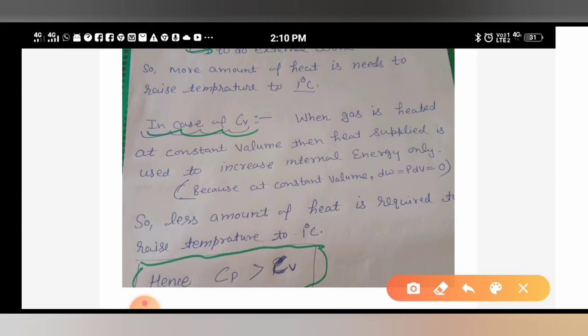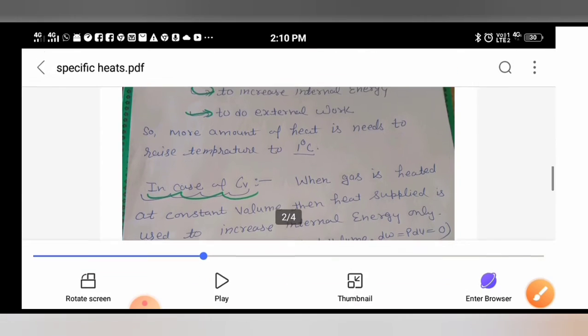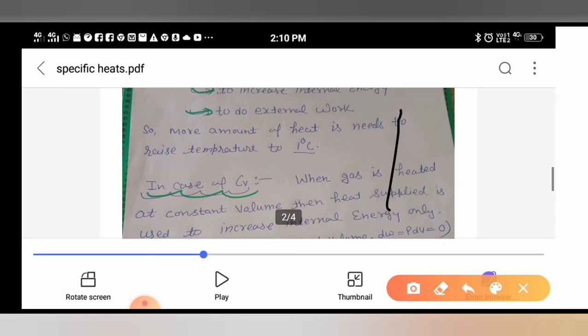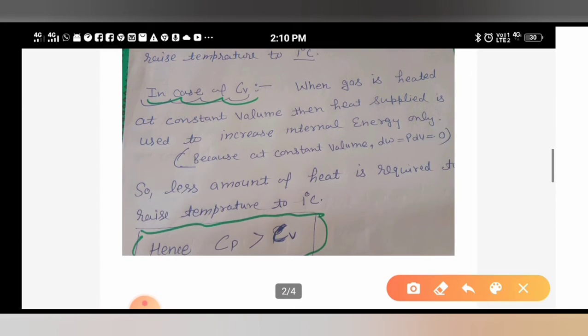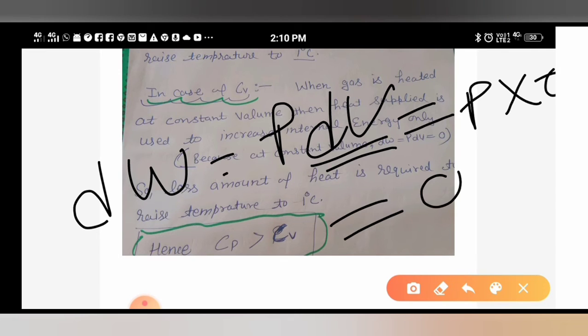We need heat to increase internal energy only, because at constant volume the volume change becomes zero, means work done will be zero. Students, dw is equal to PdV. Here dV means change in volume. If volume is constant, there is no change in volume, so P multiplied by 0 is equal to 0.